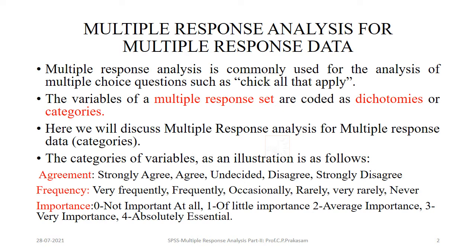Similarly, you want to find out the frequency of reading a newspaper: very frequently, frequently, occasionally, rarely, very rarely, never. These are examples. And the importance of a particular object, then you can also code not important at all, of little importance, average importance, very important and absolutely essential. Like that you can make a scale of responses and then identify that.